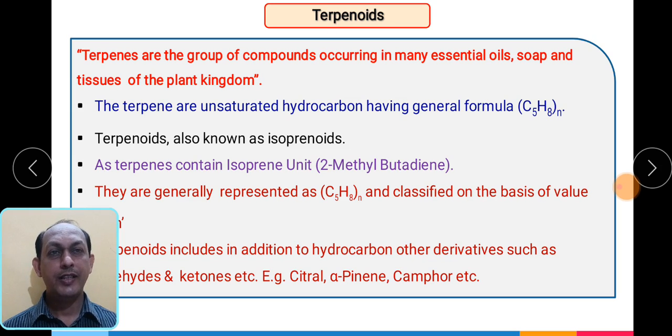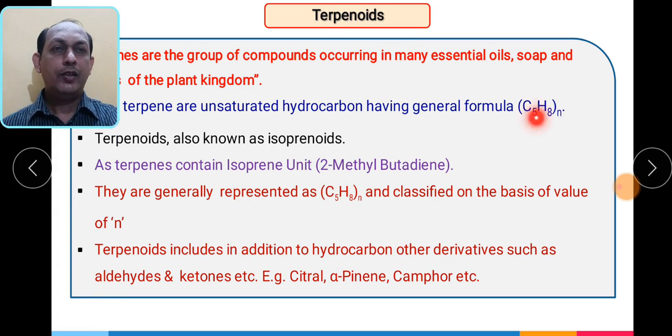Terpenoids are also called isoprenoids. Why are they called isoprenoids? Because they contain the isoprene unit. What is the isoprene unit? Basically, the isoprene unit is nothing but the 2-methyl butadiene part. So this is isoprene, and that's why they are also called isoprenoids. I will repeat again: terpenoids or terpenes are also called isoprenoids because of the presence of the isoprene unit in them.